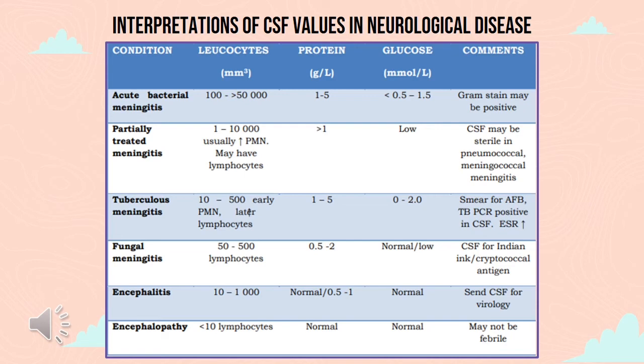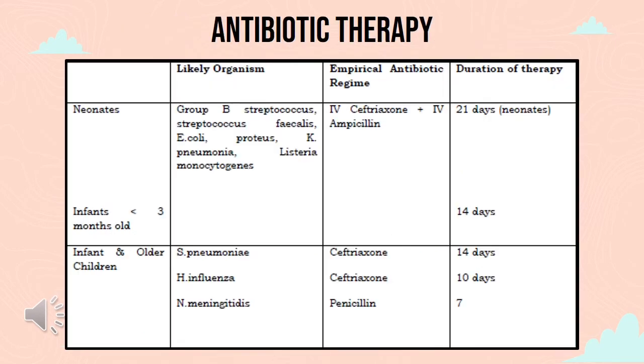In tuberculous meningitis, leukocytes range from 10 to 500, where polymorphonuclear cells will be predominant, later followed by lymphocytes. Protein ranges from 1 to 5 gram per liter and glucose ranges from 0 to 2. For fungal meningitis, leukocytes are only around 50 to 500, protein 0.5 to gram per liter, and glucose can be normal or low. Early and appropriate antibiotic treatment markedly improves the outcome of meningococcal infection.